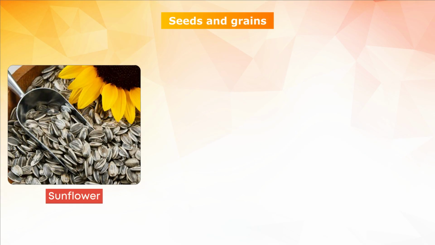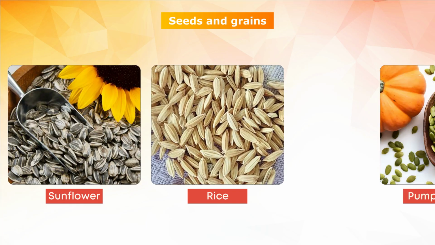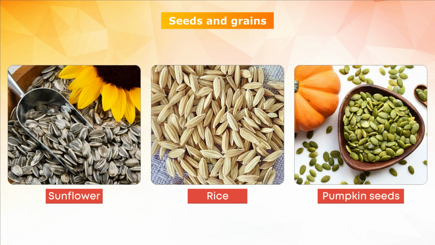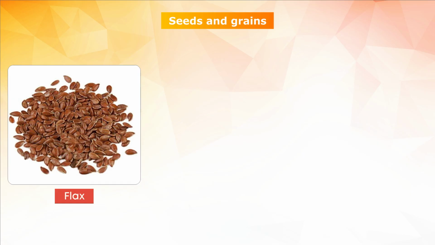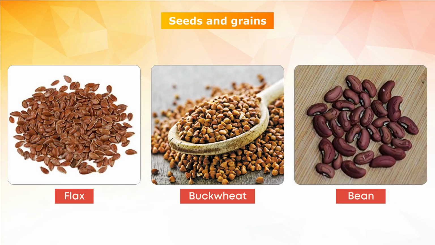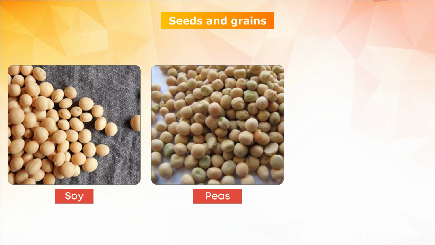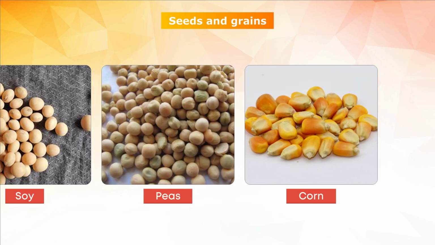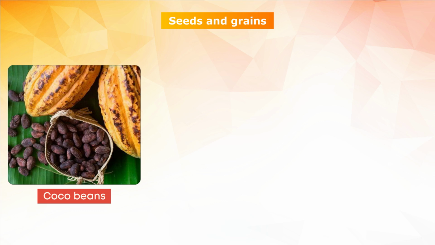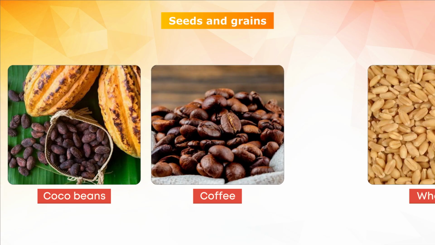Sunflower, rice, pumpkin seed, flax, buckwheat, bean, soy, peas, corn, cocoa beans, coffee, wheat.